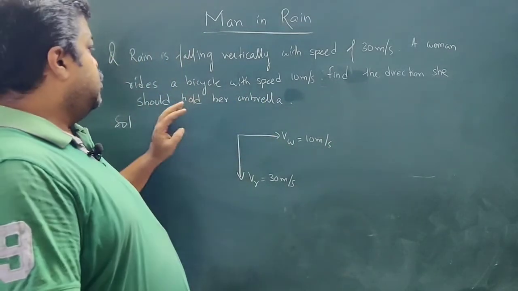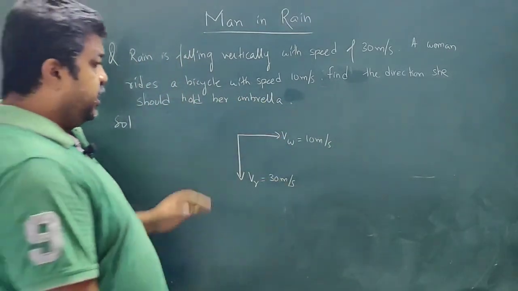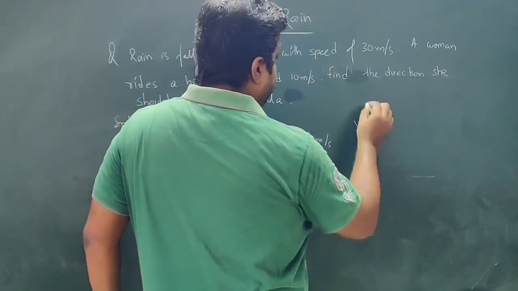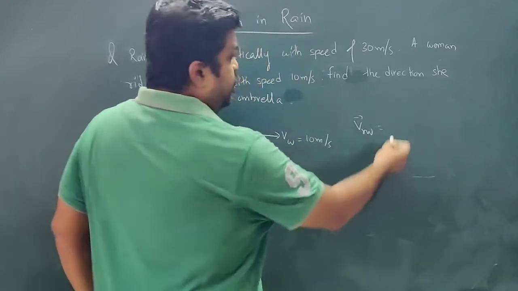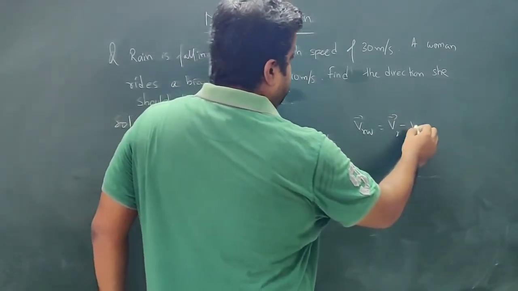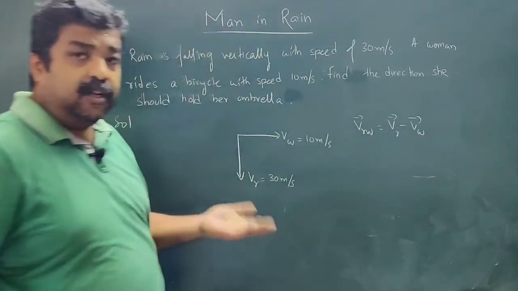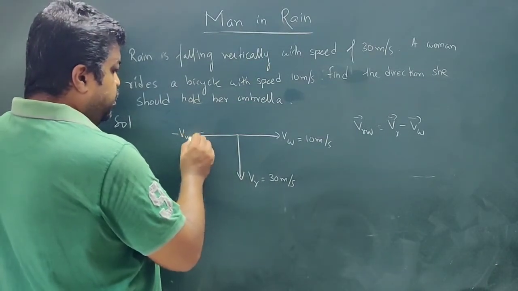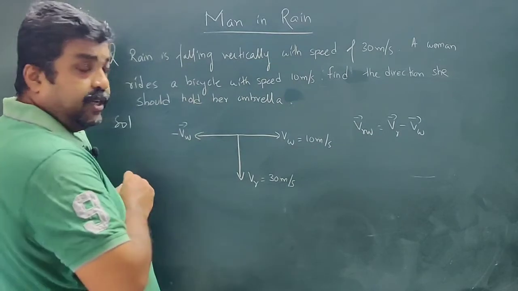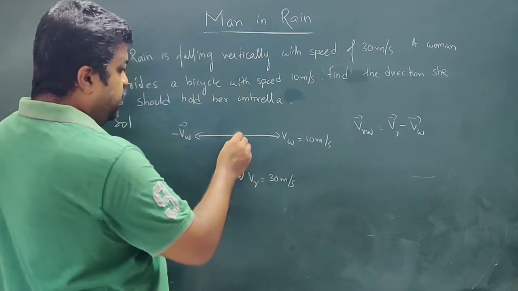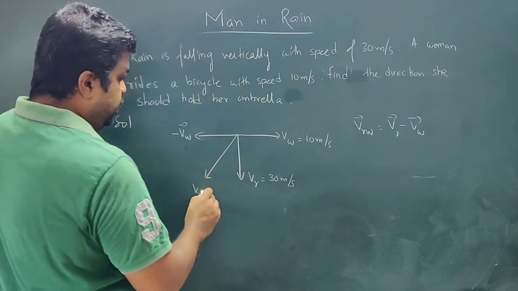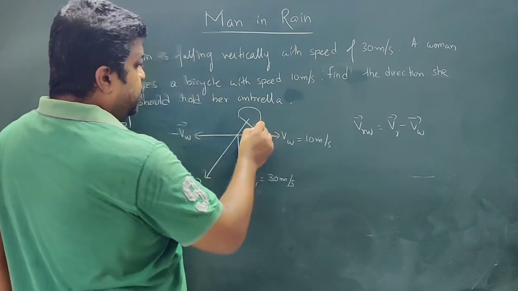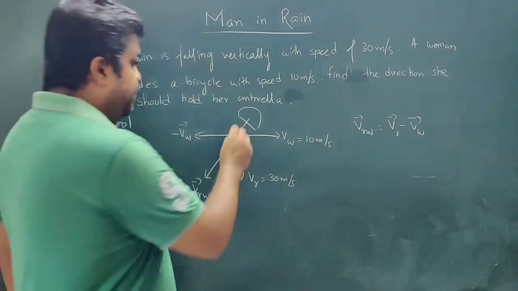Find the direction she should hold her umbrella. So that means we have to find the velocity of rain with respect to the woman. That is again velocity of rain minus velocity of woman. Just now we have discussed this concept. So this is minus VW. The resultant of these two will be this quantity, and this is VRW, and this is the direction in which she should hold the umbrella.